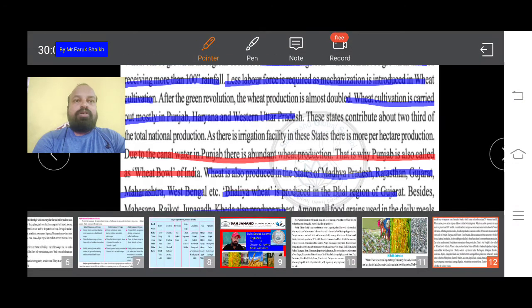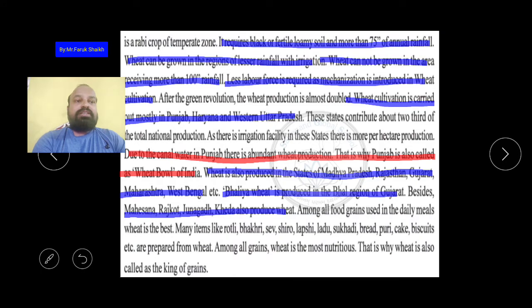This can be asked: which grain is called the king of grains? Wheat.